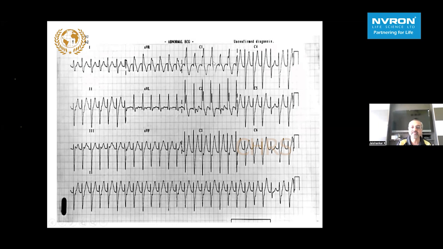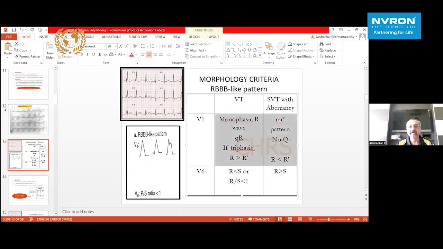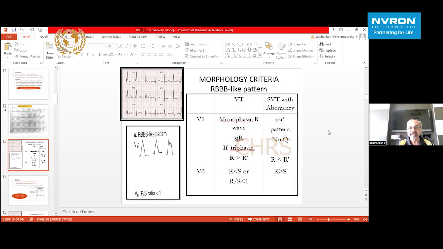We see a right bundle branch block morphology. We see a lot of S wave in V5, V6, not too broad a tachycardia, but then you have some very narrow complexes suggestive of a capture beat down there, and you see the indeterminate axis, aVR being positive. This is classical in young individuals with structurally normal heart, classical of a fascicular VT. So the morphology criteria has to be applied to leads V1 and V6.